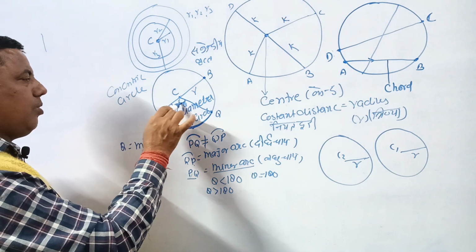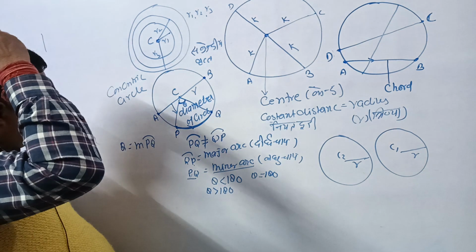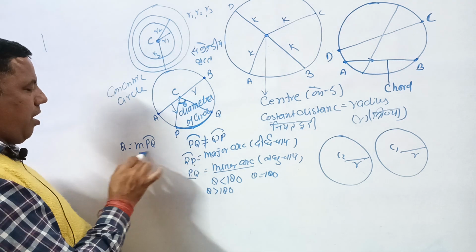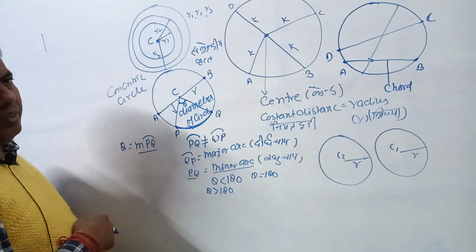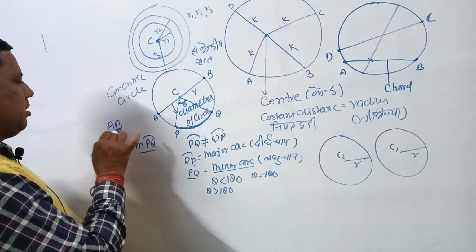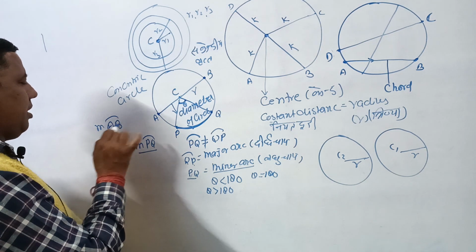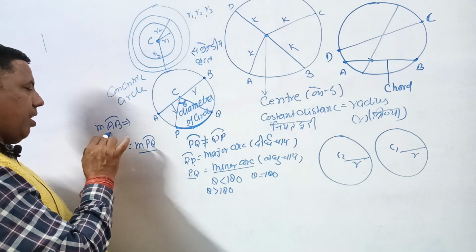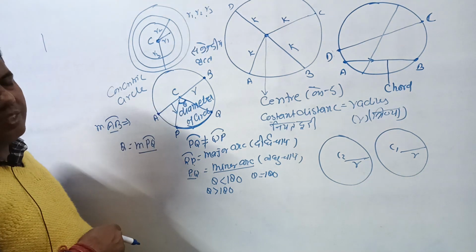This angle is known as the angle subtended at the center. We write AB. This represents the angle subtended by the arc at the center.